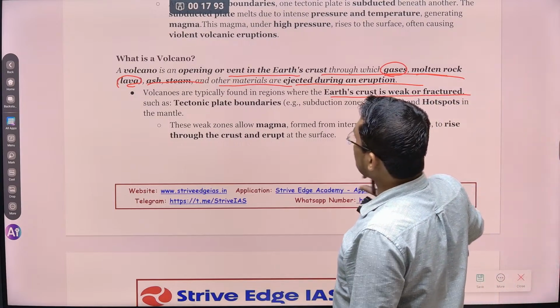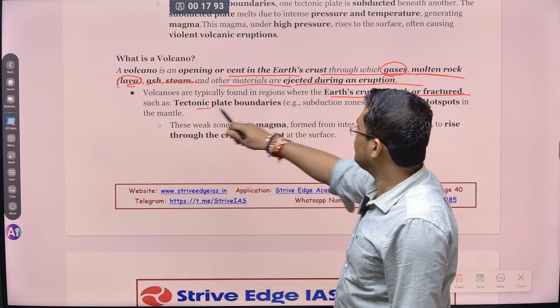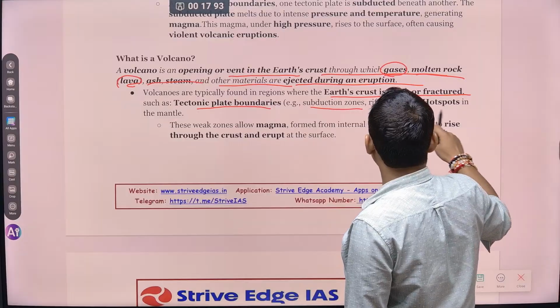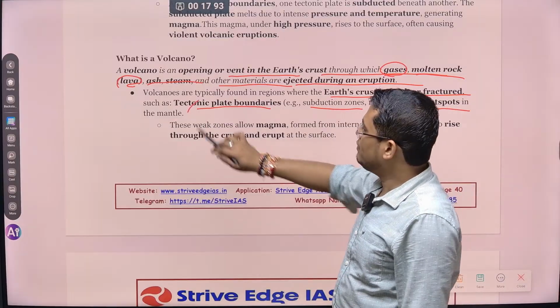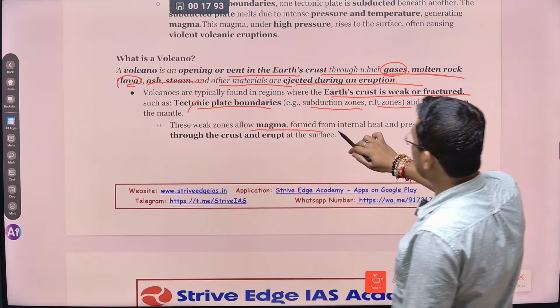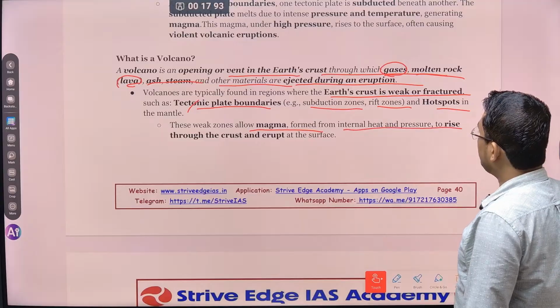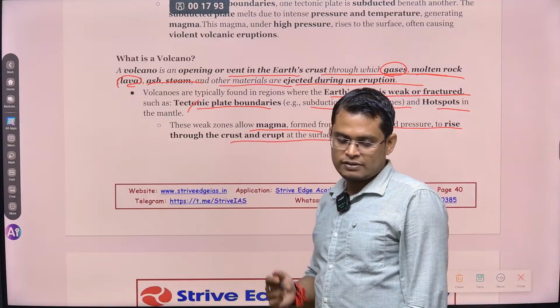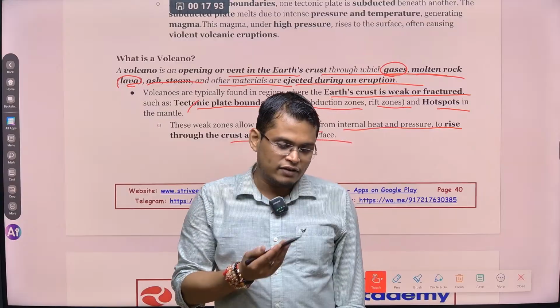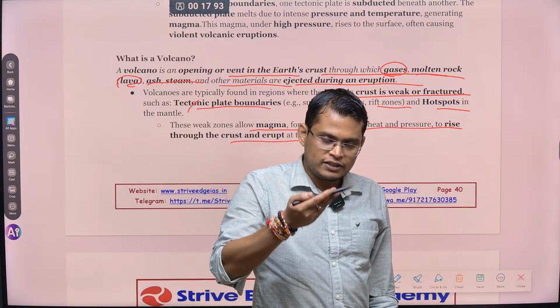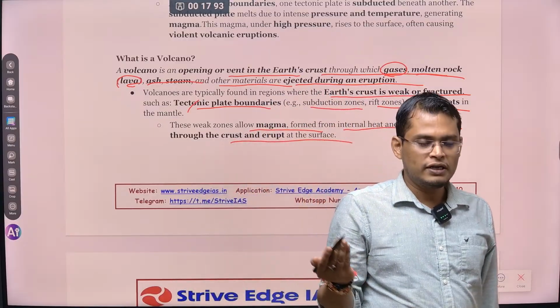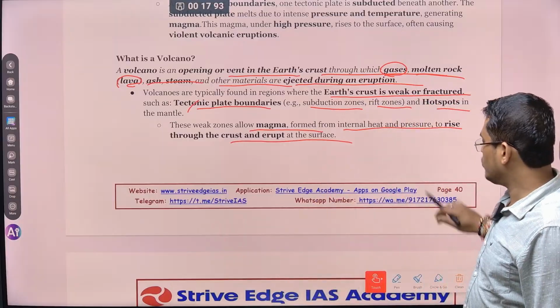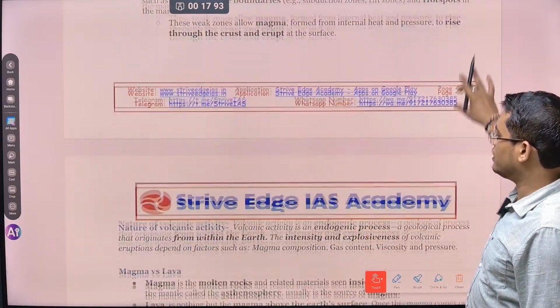Chalo. So next you can see the plate tectonic boundaries, subduction zone, rift valley and hotspot mantle. So these weak zones allow magma formed from internal heat and pressure to rise through the crust and erupt at the surface. So whenever this molten material finds a weak zone, it comes out of the surface and solidifies to form different landforms. उसको हमें देखने वाले हैं क्या क्या landform form करते हैं.